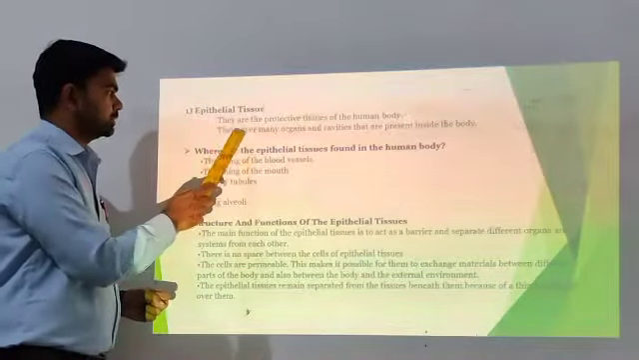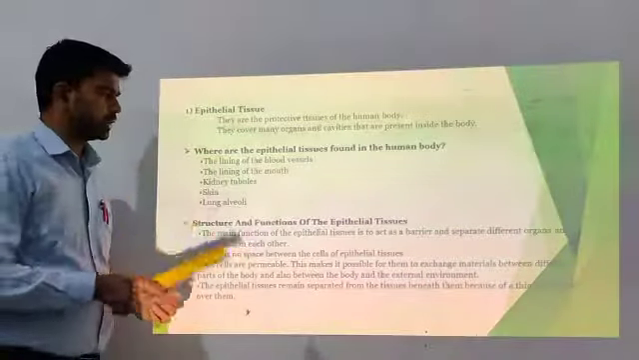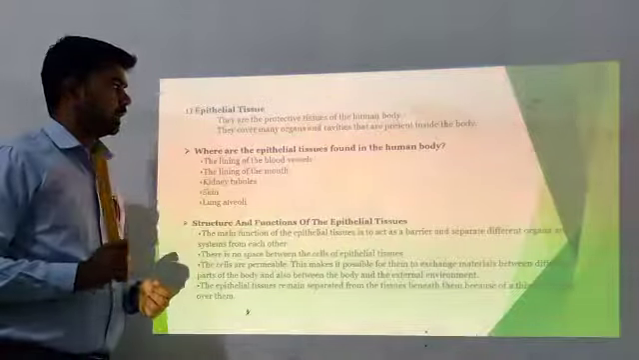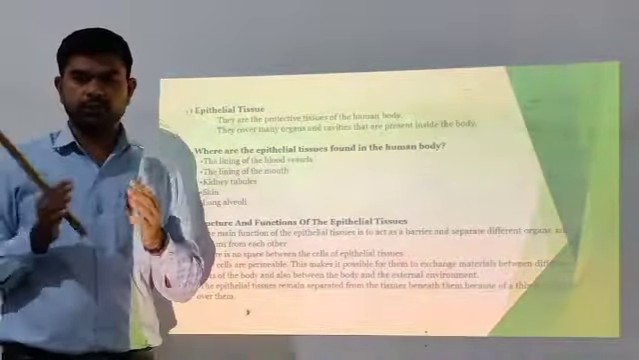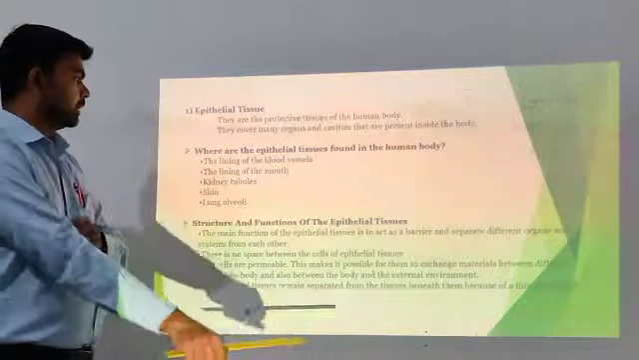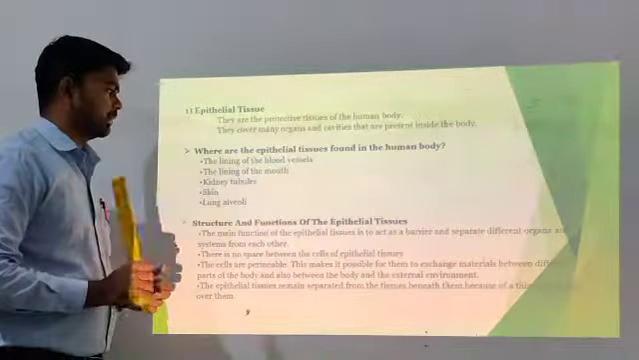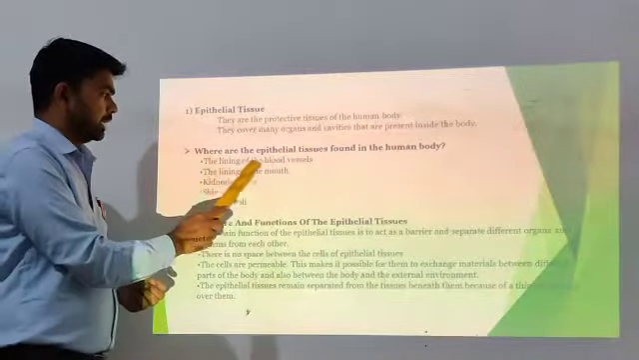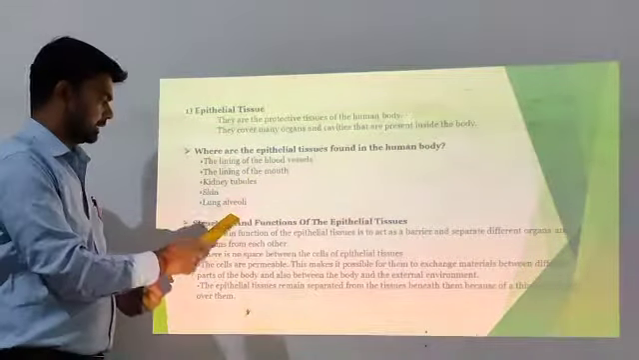What are epithelial tissues? They are the protective tissues of the human body. They cover many organs and cavities that are present inside the body. Epithelial tissues are protective tissues, meaning they cover the internal organs of the body. Where are epithelial tissues found in the human body? We can find these tissues in the blood vessels, mouth, kidney, skin, and lungs.